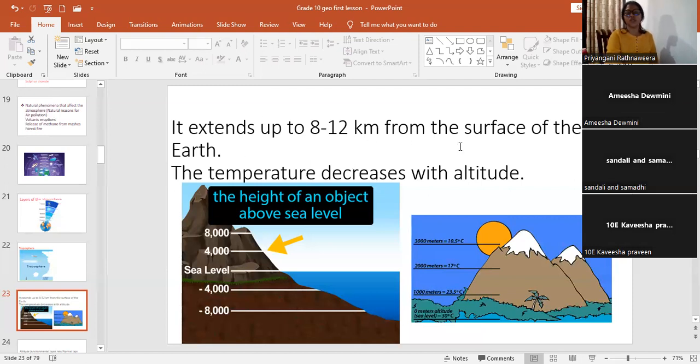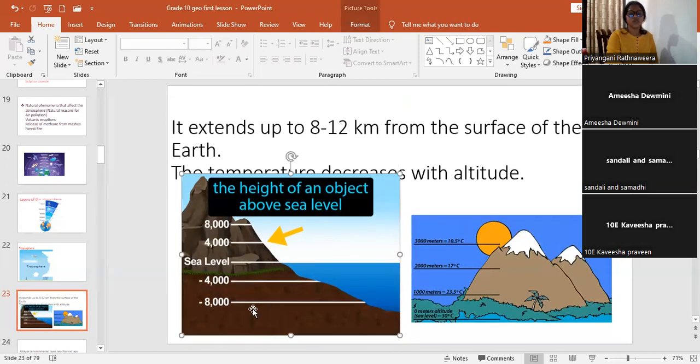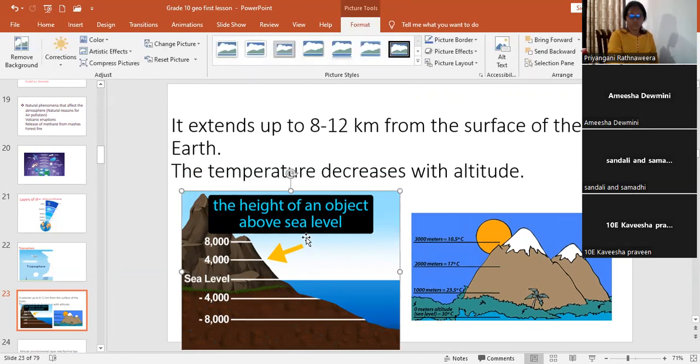It extends up to 8 to 12 kilometers from the surface of the Earth. The temperature decreases with the altitude. Altitude means the height of the land. As we go higher up the land, the temperature decreases in the first layer. This is also a feature of the troposphere. Temperature decreases with altitude.